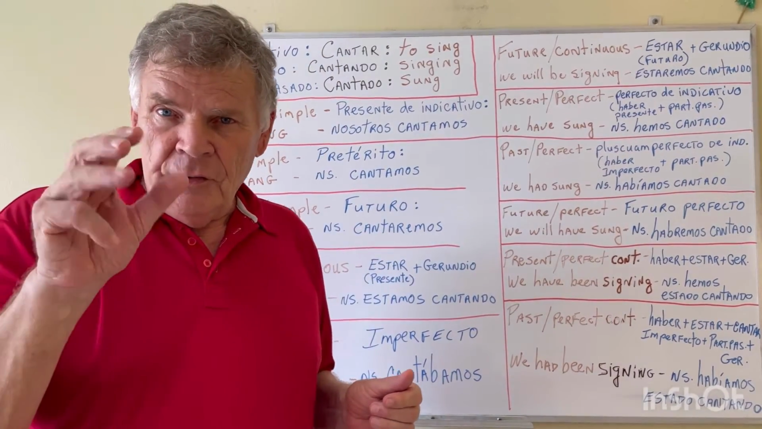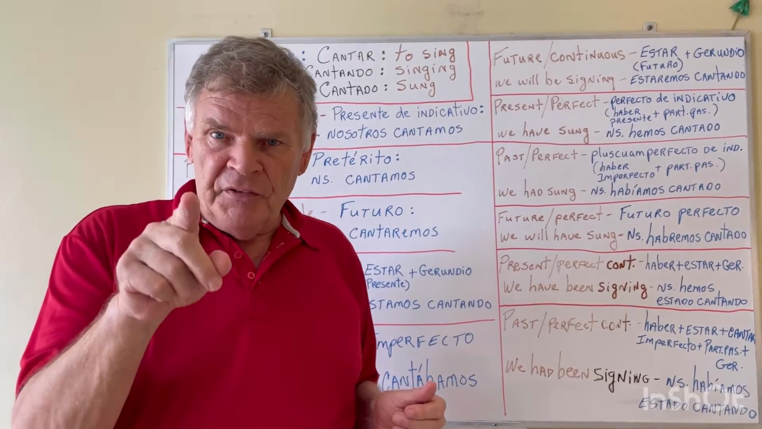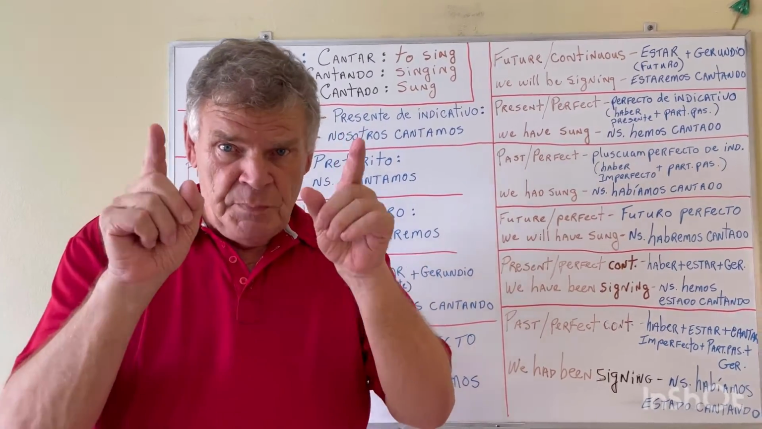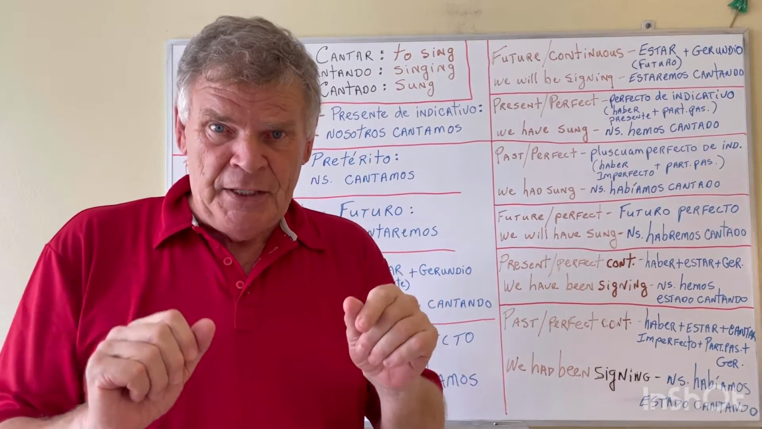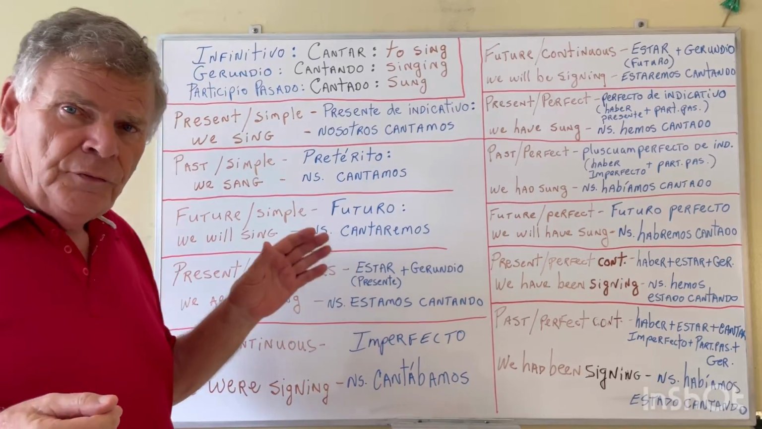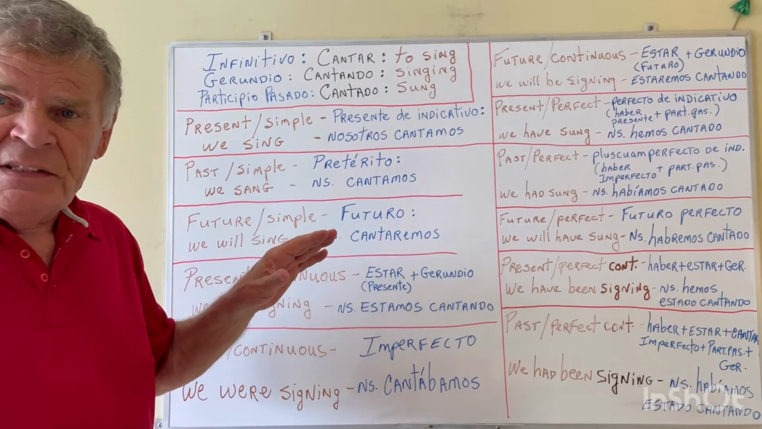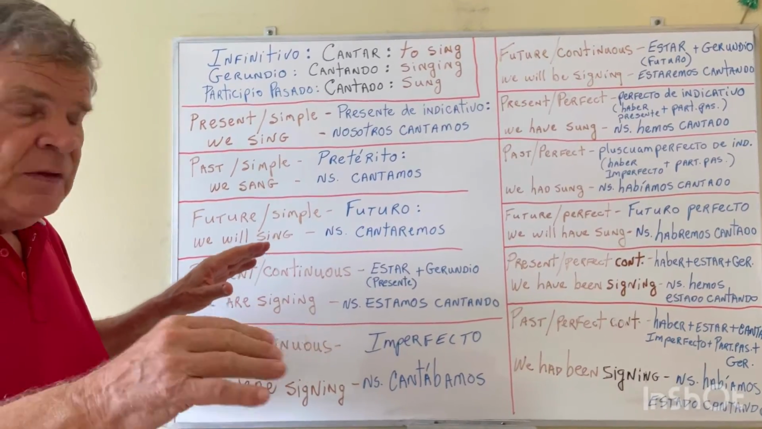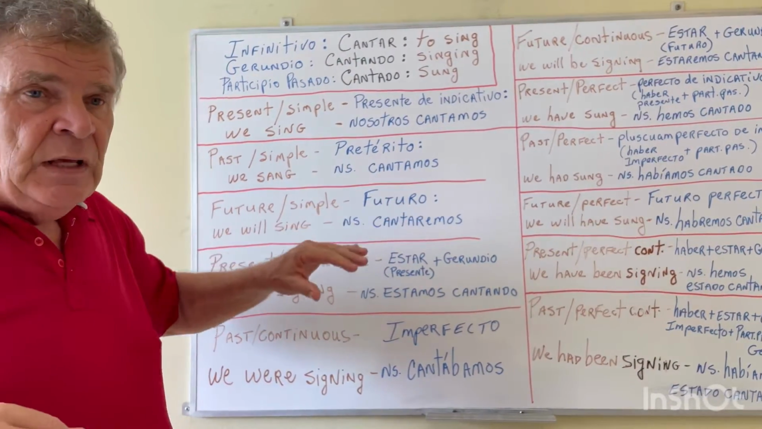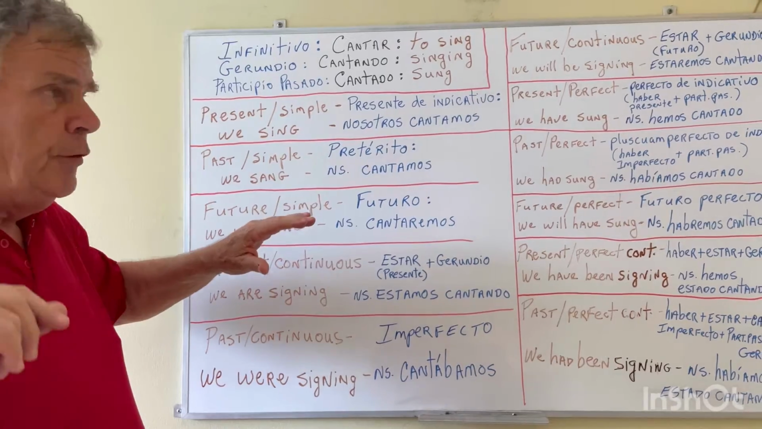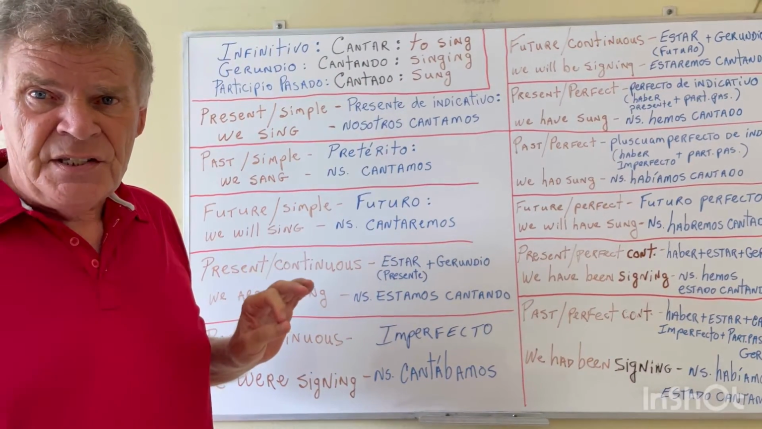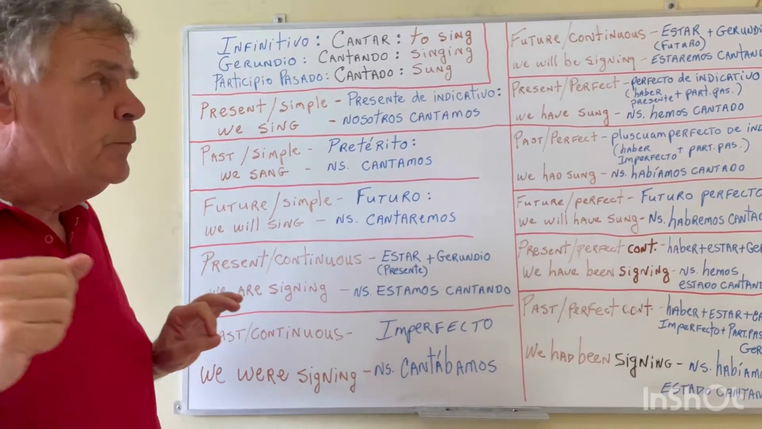So today's video is going to be a little bit complicated, but bear with me because everyone who's watching this speaks English and wants to learn Spanish. And today, what I want to do is go over the verb tenses in English and give you their equivalent in Spanish, okay? Now to do that, we're going to use one verb. I've chosen cantar, which is to sing, okay?